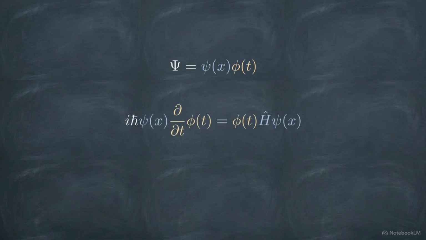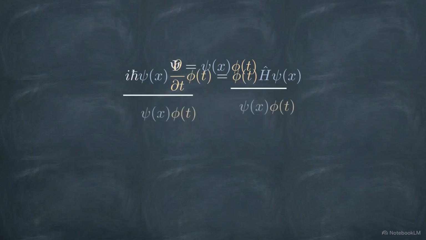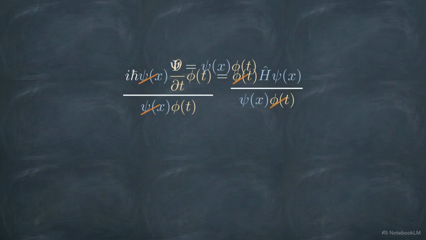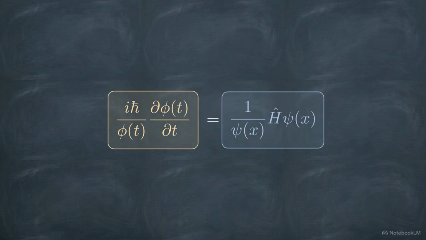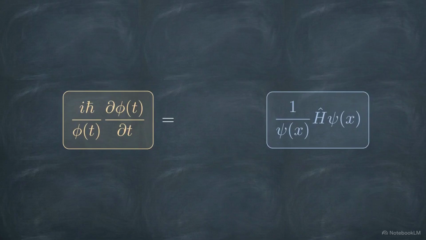By substituting this product back into the Schrödinger equation and dividing both sides by the total wave function, we force all the temporal variables to the left and all the spatial variables to the right. Because the left side depends only on time and the right side depends only on space, the only way they can remain equal is if both sides equal the exact same constant. In this case, that constant is the total energy of the system, E.